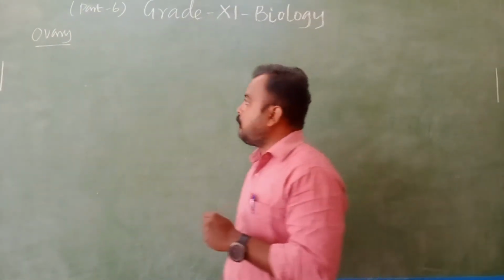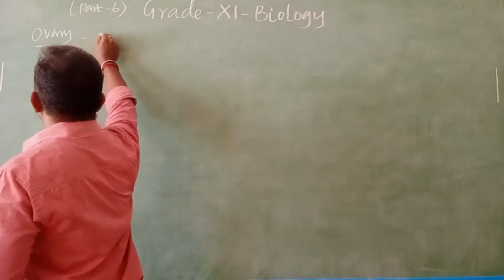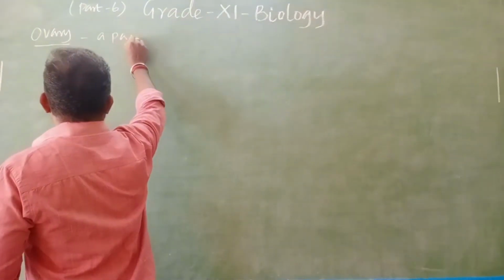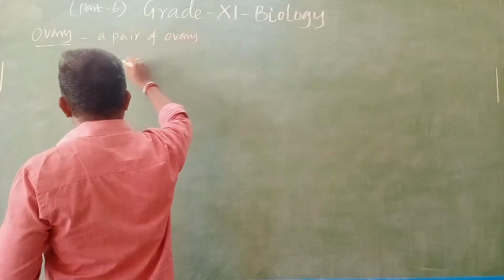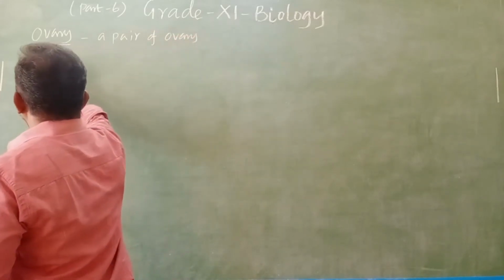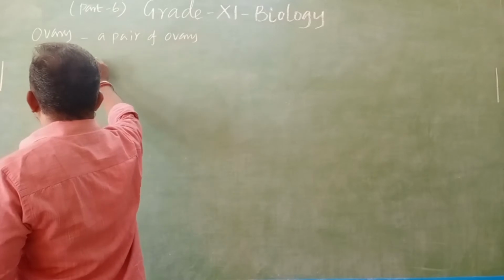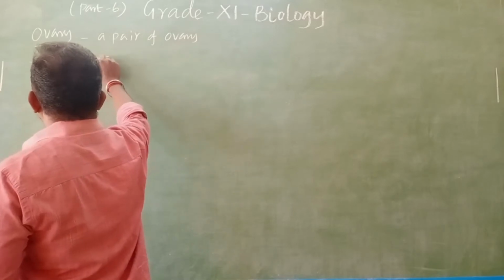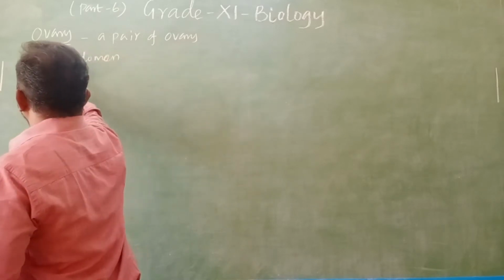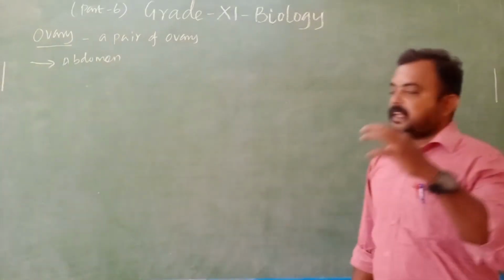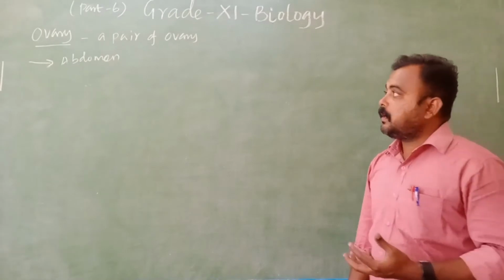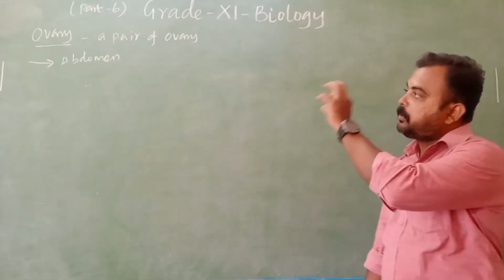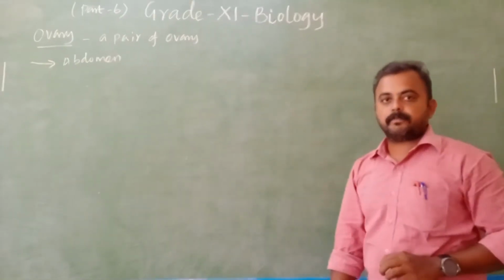So ovary: a pair of ovaries is present in the abdomen region. A testis is outside of the abdomen, but here in the abdomen region the ovary is present.